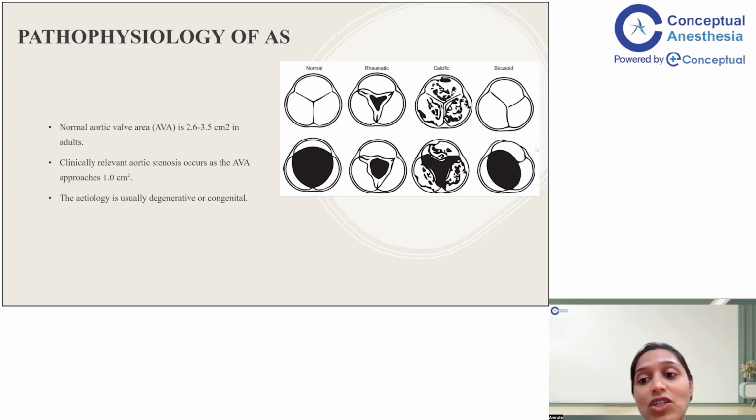Now, in some patients, 1 to 2% of the normal population is born with a bicuspid aortic valve, in which calcific degeneration also occurs, but it occurs at a much younger age. So you can have patients presenting in the pediatric age group with AS. So these are the causes of AS. It can either be rheumatic, calcific, or a bicuspid aortic valve undergoing calcific or degenerative changes.